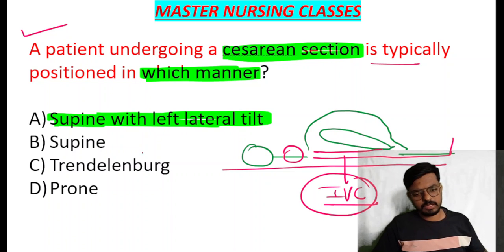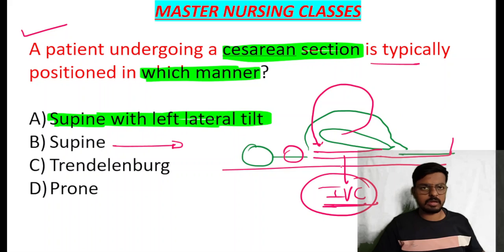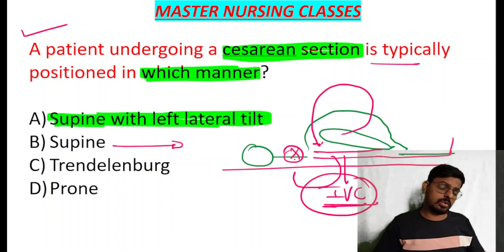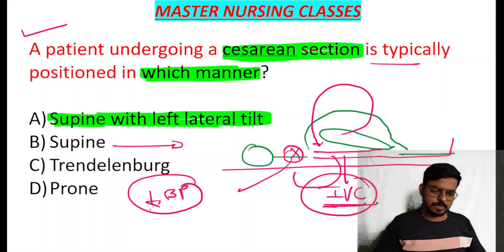If you give a flat supine position, the uterus compresses the inferior vena cava. With the inferior vena cava compromised, the blood return will not go towards the heart, so the heart will pump less blood, and there is a decrease in blood pressure. This is what we call hypotension.